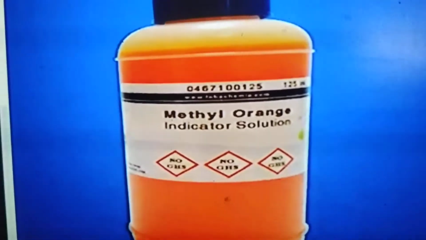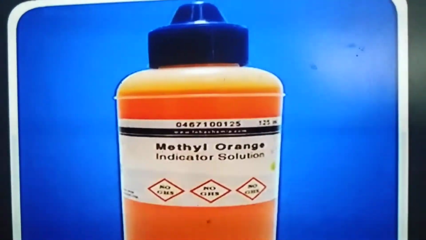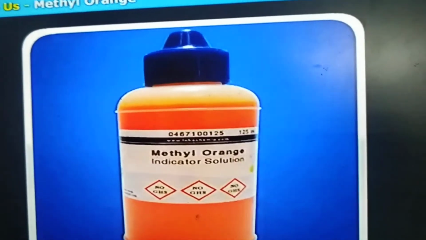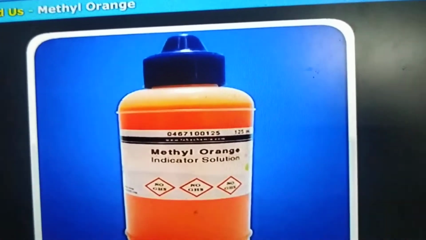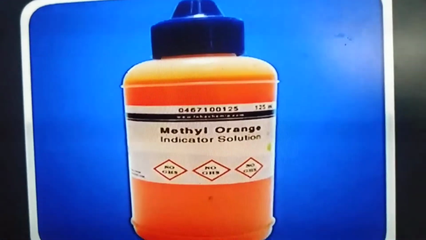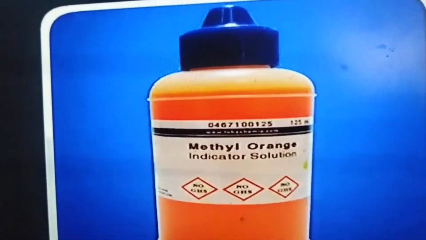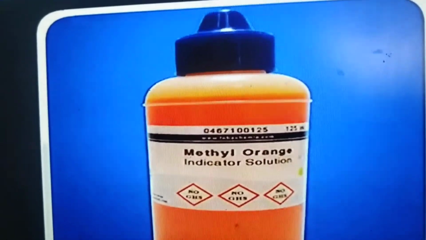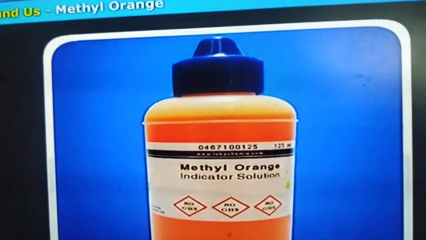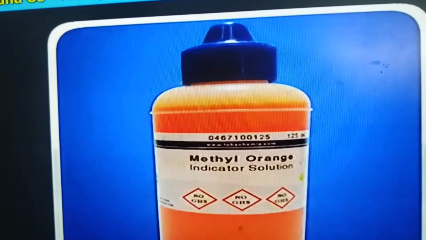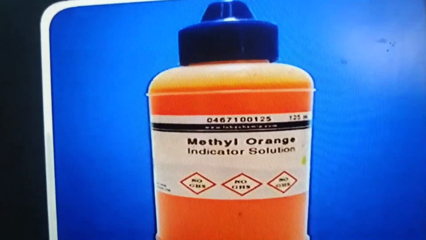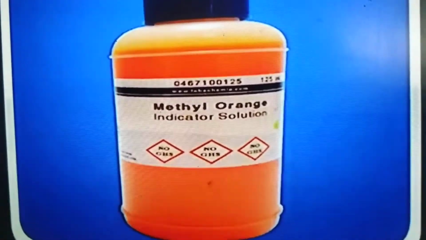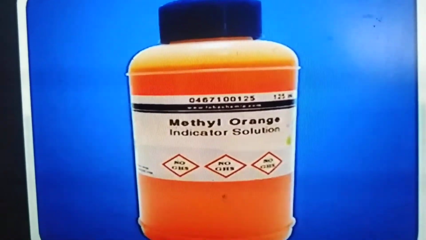Next one, methyl orange. Another indicator is methyl orange. Methyl orange is one of the indicators commonly used in titrations because of its clear and distinct color change. Methyl orange also shows its color change perfectly. So it is used in labs, in titrations. Okay, in lab testing it is used. It gives red-orange color with acids and yellow color with bases. The specialty of methyl orange is that it changes its color in acids as well as in bases.